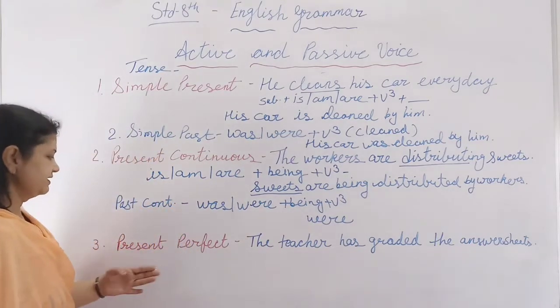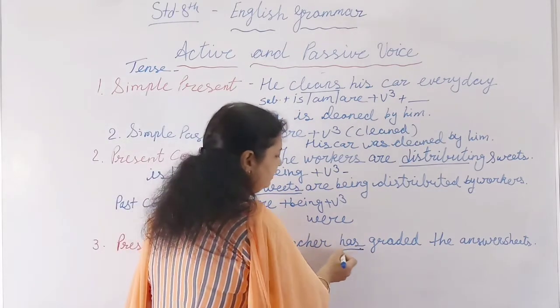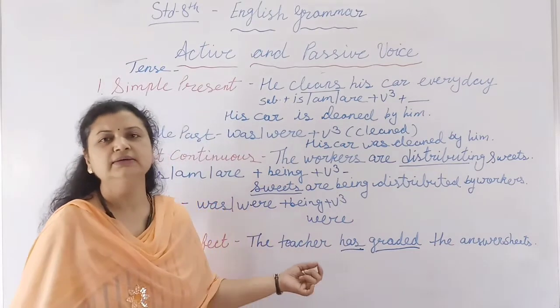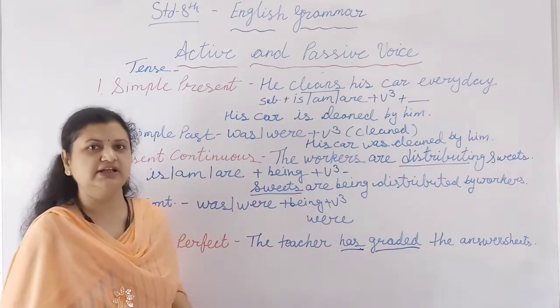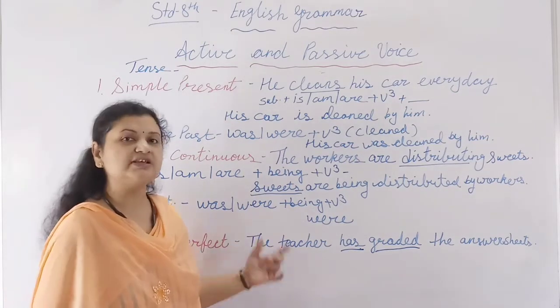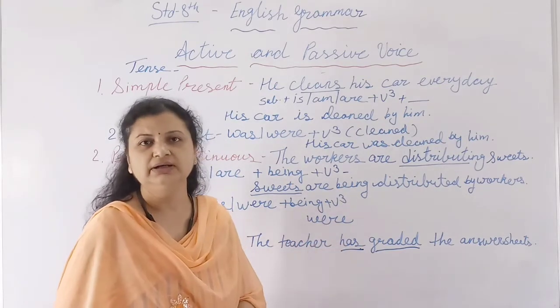Now come to the next, present perfect. Here has, have plus V3 tells us that the sentence is in the present perfect. This identification you have to do yourself. If you know the tenses chapter very well, it will be easy for you to understand which kind of sentence is given over here.